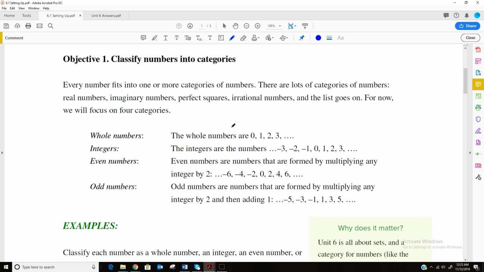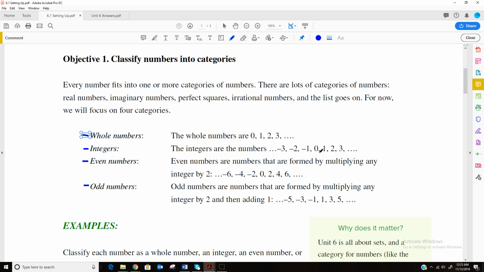So it says here that there's lots of categories of numbers: real numbers, imaginary, perfect squares, irrational, and so on. But for right now, we're going to just focus on whole numbers, integers, even numbers, and odd numbers. Whole numbers start with 0, they don't have any decimals or fractions in them, and after 0, they're only positive. So 0, 1, 2, 3.